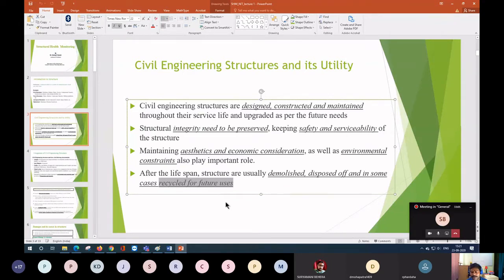Though there is some reduction in strength, that reduction basically does not hamper the performance of the structure that much. Though the strength is less, the reduction is not affecting the overall performance of the rigid pavement.